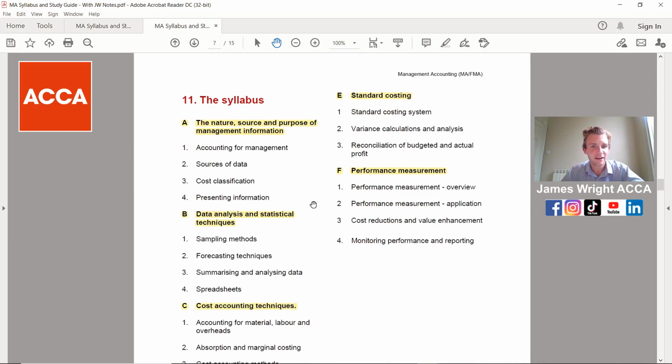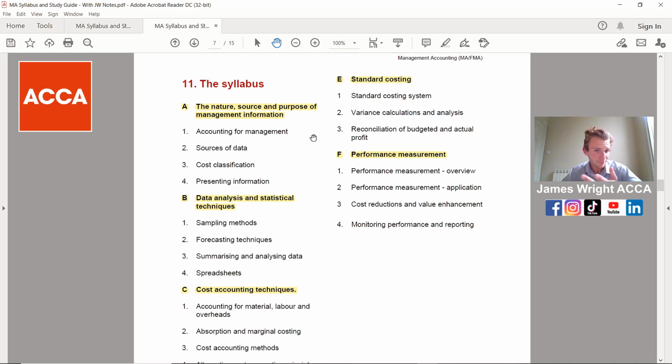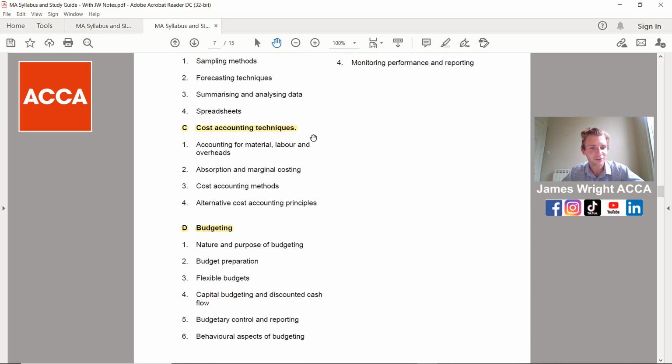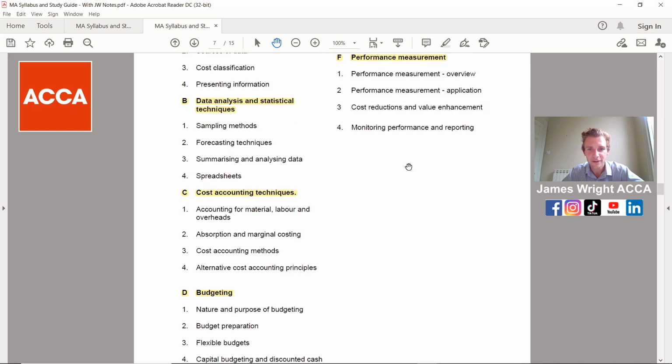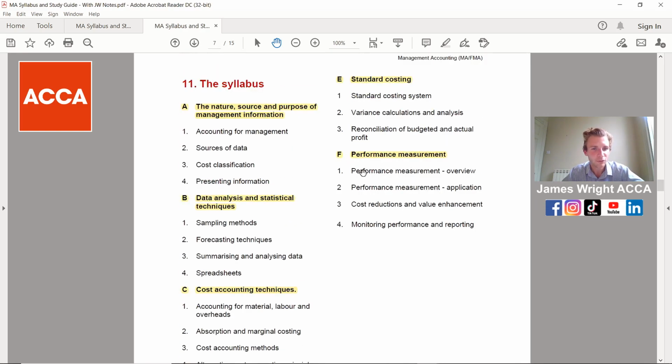But what it's saying to you there is, well, these are the 4 key areas that you could be tested on for the purpose of management information. So you've got sources of data, cost classification, and it's nicely broken down into the key areas from A to F. But I hear what you say is we've already slightly touched on it before, that this is the normal syllabus overview, that you could check them off one by one. But then we've also got a detailed syllabus now, or syllabus guide.